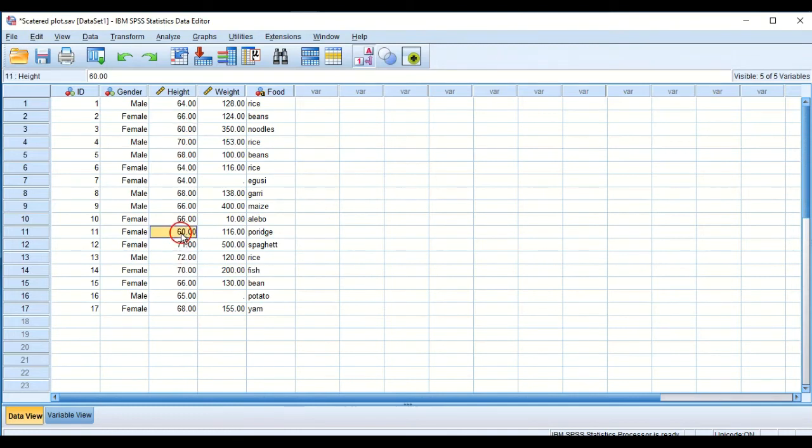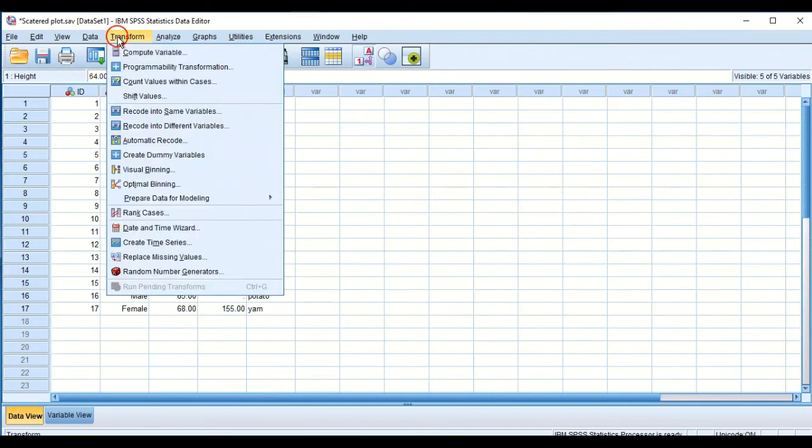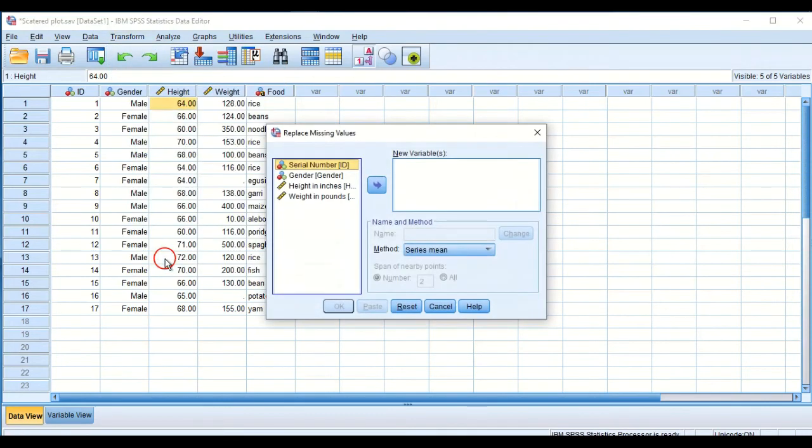Alright, the next method of replacing missing values is replacing with the series mean. Here we'll try to replace the missing values in weight using this method. We'll click on Transform, then Replace Missing Values. The dialog box is open.